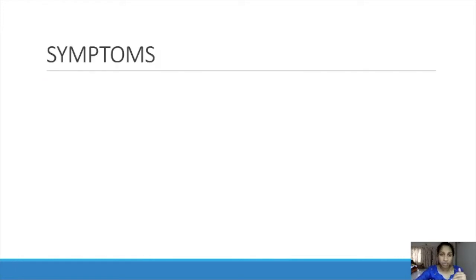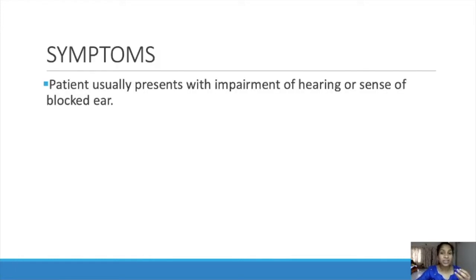Next come the symptoms. Patient usually presents with impairment of hearing or sense of blocked ear. Some people will come and tell they are not able to hear properly, because conduction should happen for hearing, right? So if the ear canal is blocked with this wax, the sound won't conduct properly to the tympanic membrane and there will be hearing loss.